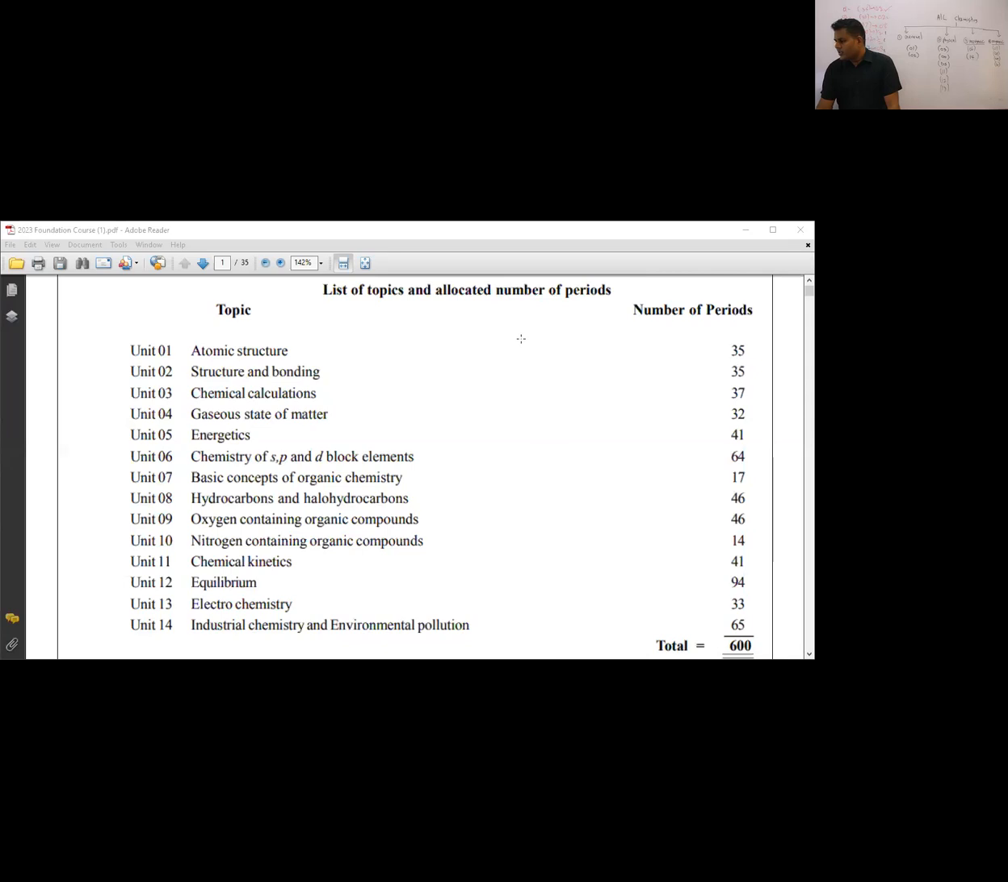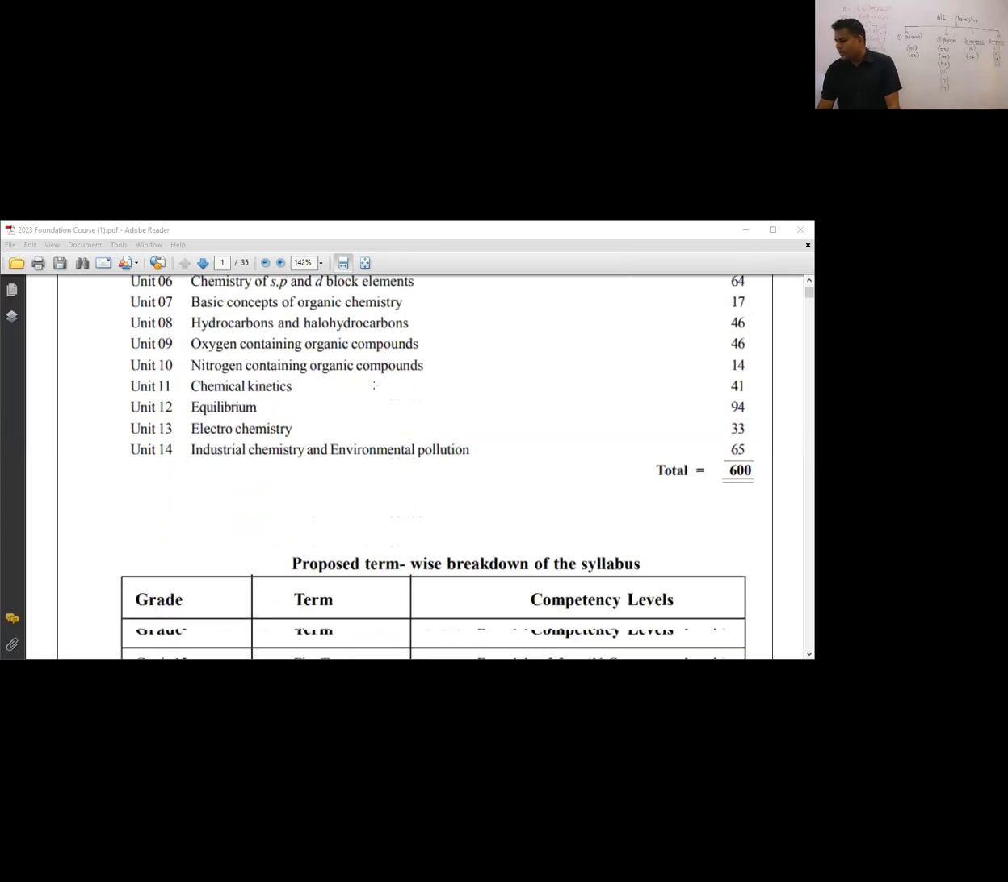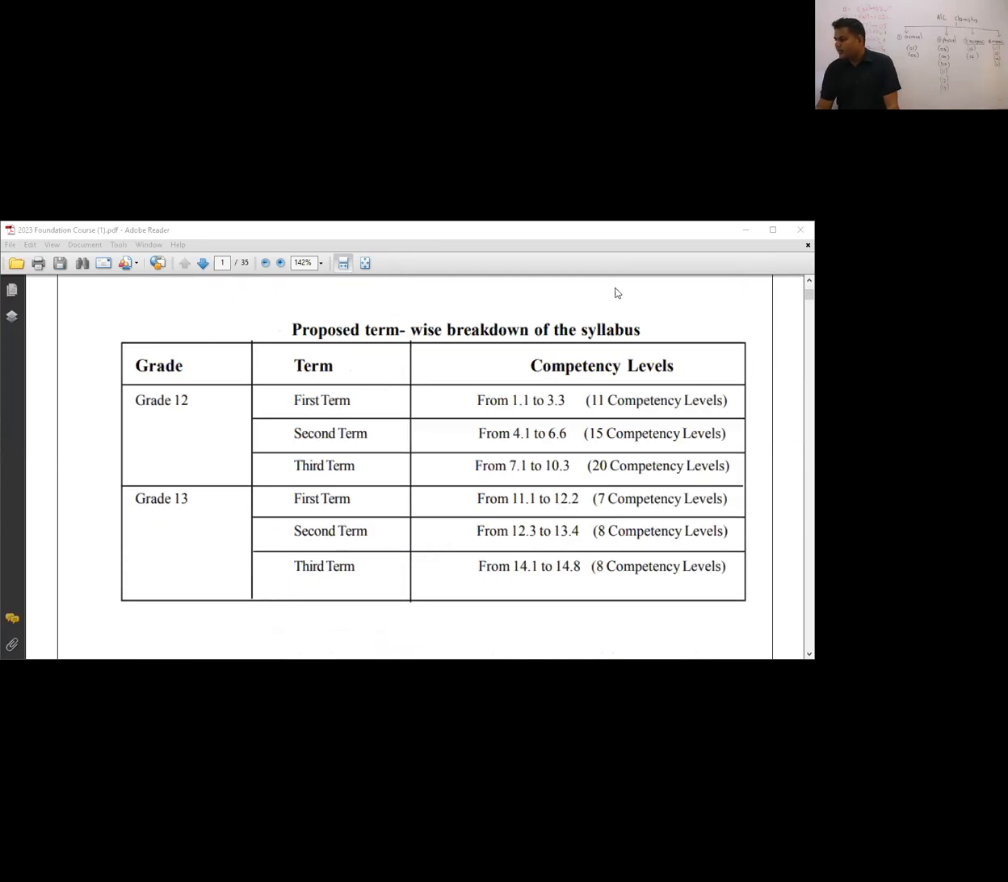Can you please explain the structure of the A/L chemistry paper? Sure. Okay. Definitely I'll be explaining. What is this? Proposed term-wise breakdown of the syllabus. Can you see? Grade 12 first term, second term, third term. Grade 13 first term, second term, third term.